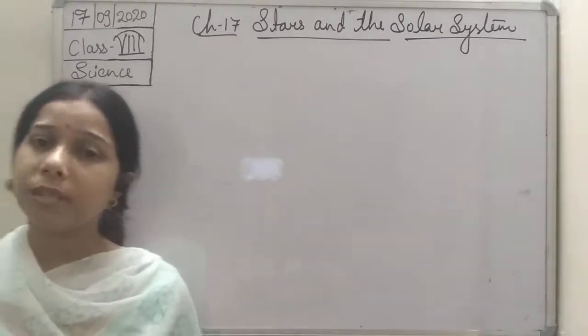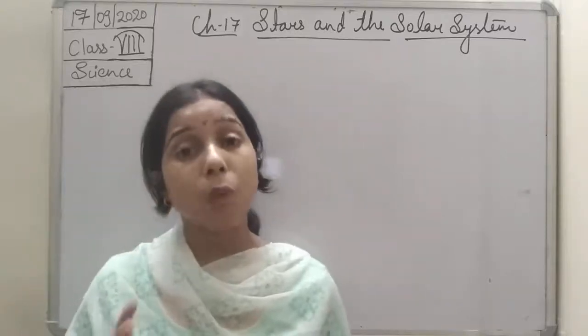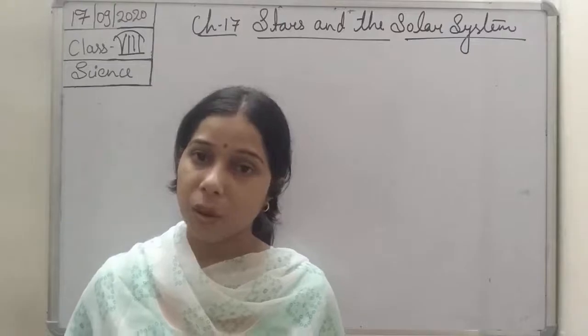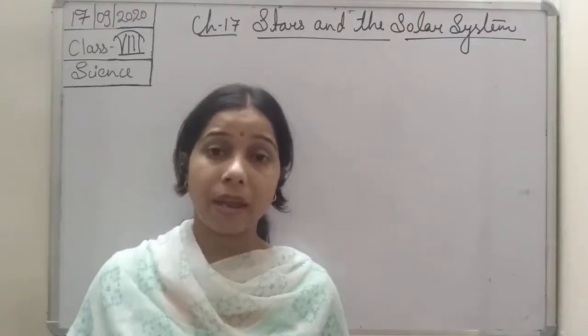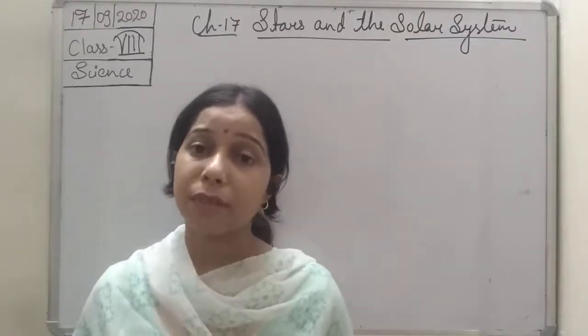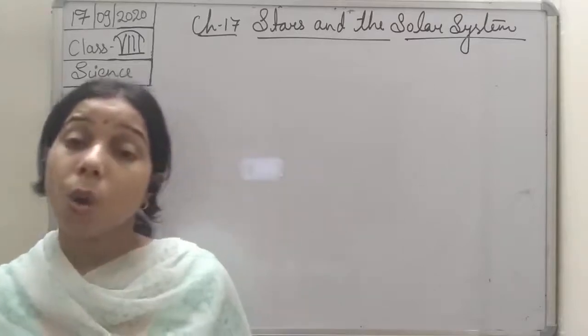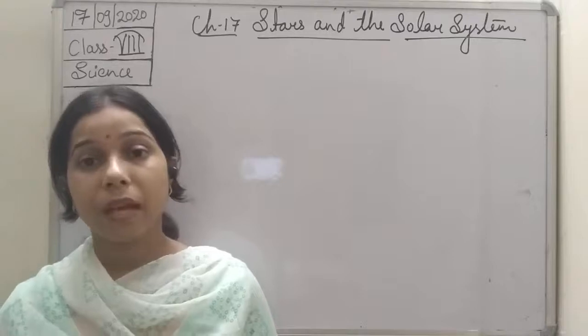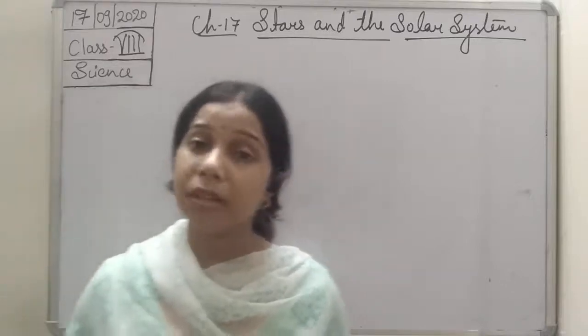If we talk about the size, students, it is the smallest of all the different types of planets. If we compare its size with that of the Earth, we find that it is about one third the size of the Earth. Then the next one is Venus.